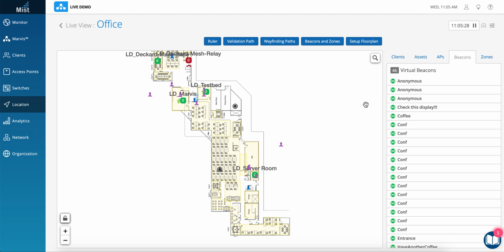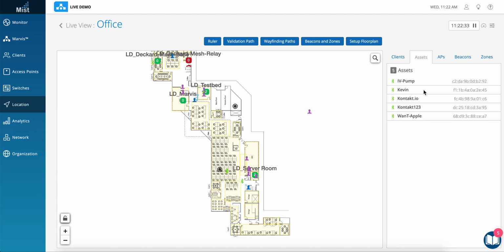We have this patented capability called virtual beacons, which we can insert on the floor plan, and we can drive location specific engagements. And finally, the assets. We can also track the assets which are tagged with BLE tags.